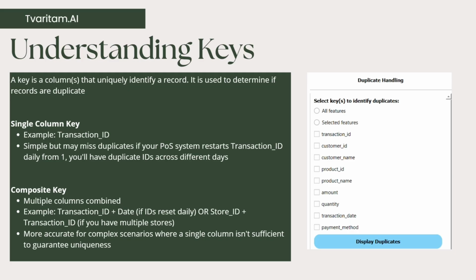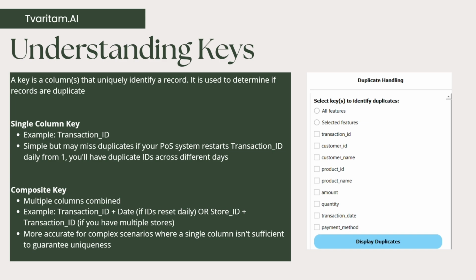It is a simple thing to do, but it can miss the duplicates in case your POS system restarts every day. So if every day the transaction ID starts from 1 or 001 or something like that, then every day you will have a similar transaction ID appearing again. So you can have duplicacy across different days if you have something like this in your system.